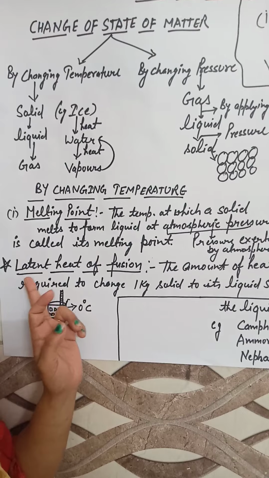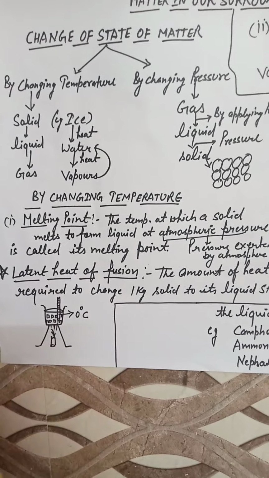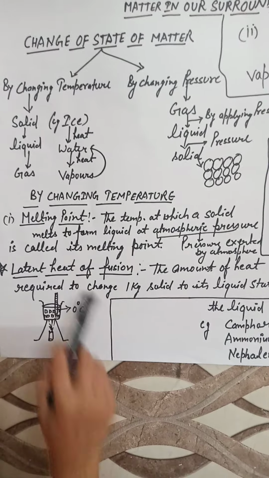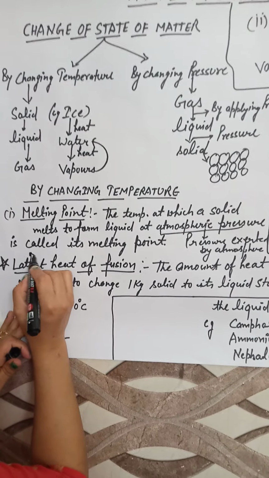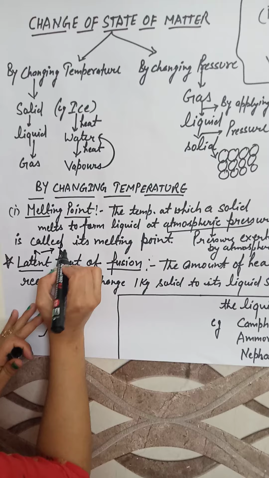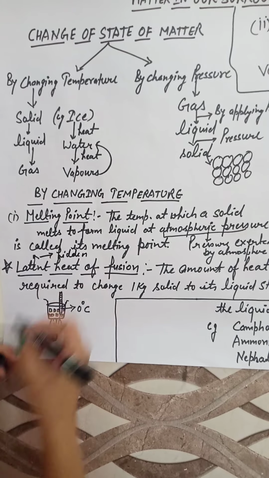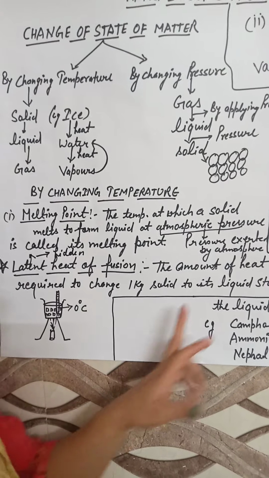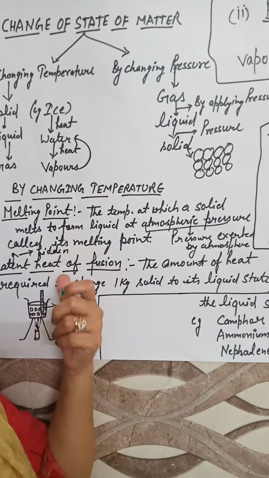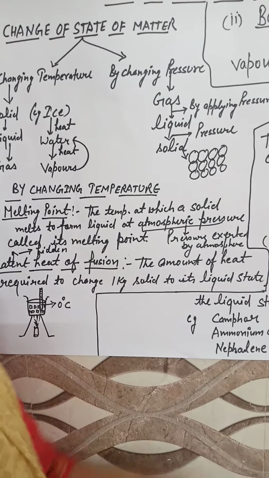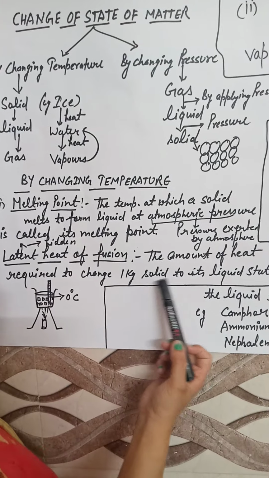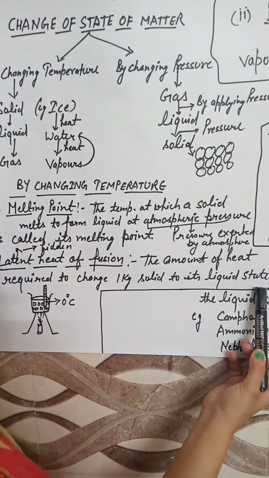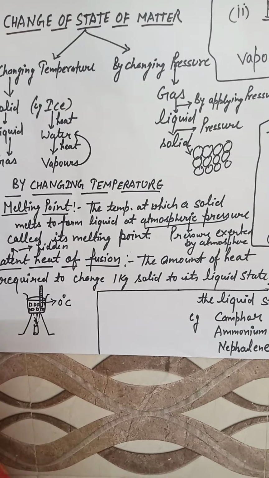Now the next definition is latent heat of fusion. It is very important. What do you mean by latent heat of fusion? The word latent means hidden heat, which is hidden in the state of the matter. The definition of latent heat of fusion is the amount of heat required to change 1 kilogram of solid to its liquid state. That is called latent heat of fusion.